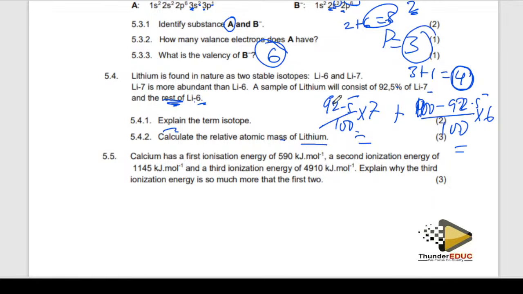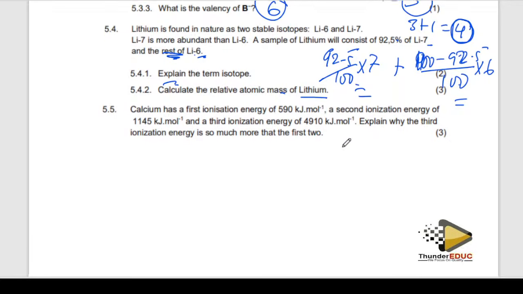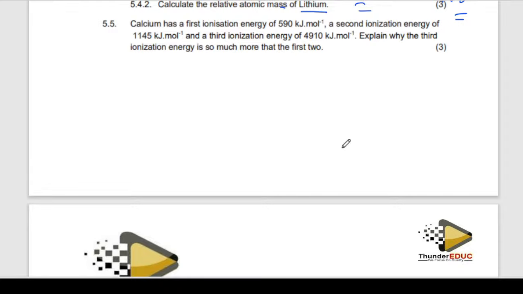Calculate the first and the second ionization energy and explain. Calcium has the first ionization energy, this, and the second ionization energy, this. The third ionization energy is this. Explain why the third ionization energy is much more.